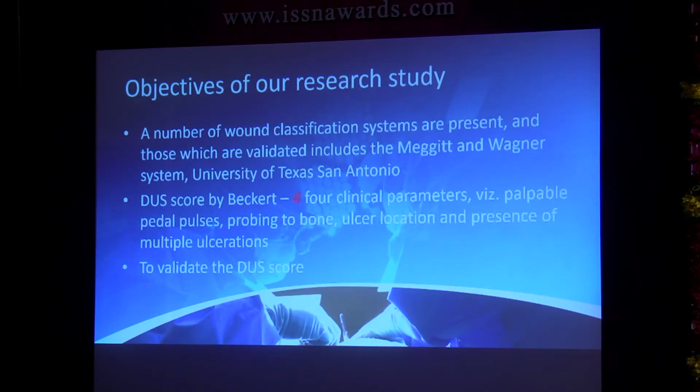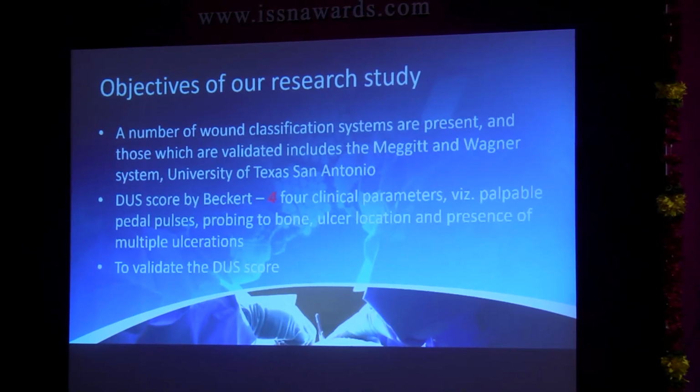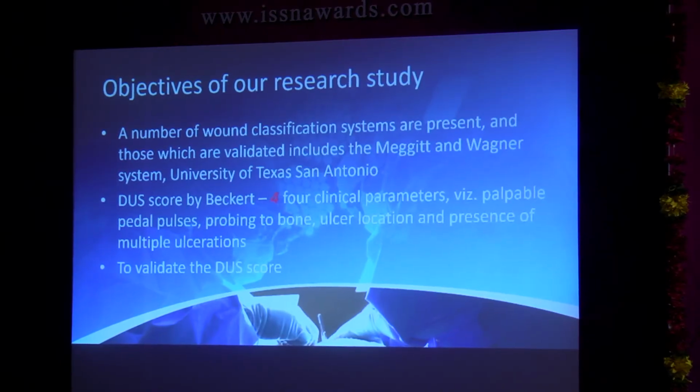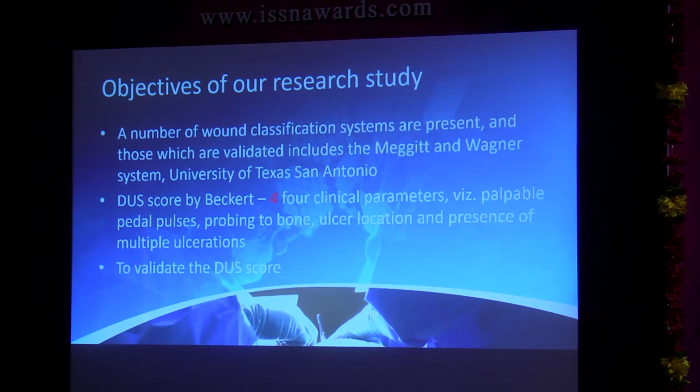2, palpable pulses, peripheral vascular disease obviously. And 3, probing to bone. It's with a skin probe instrument that we usually see if the bone is involved, and hence osteomyelitis. And the last one, the presence of ulcerations, single or multiple.